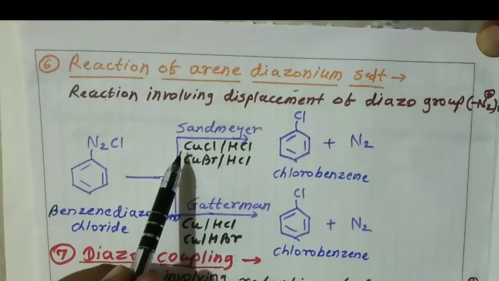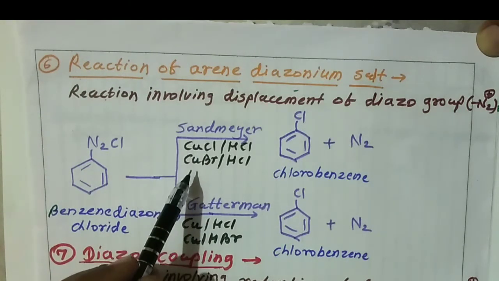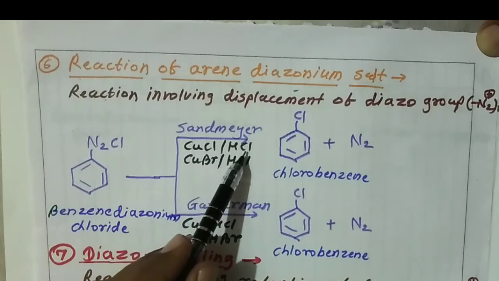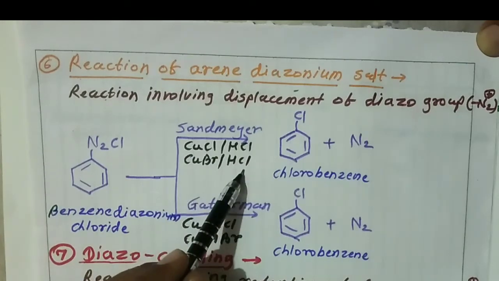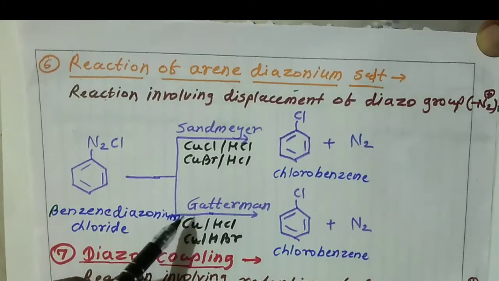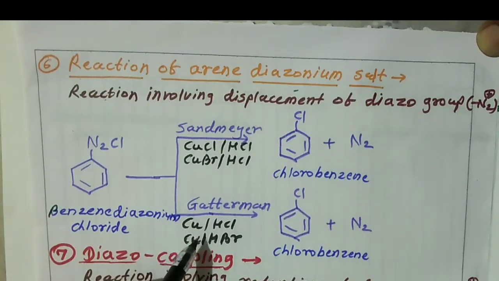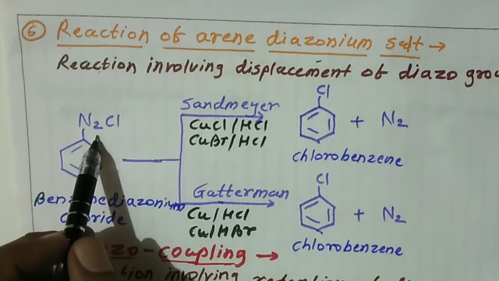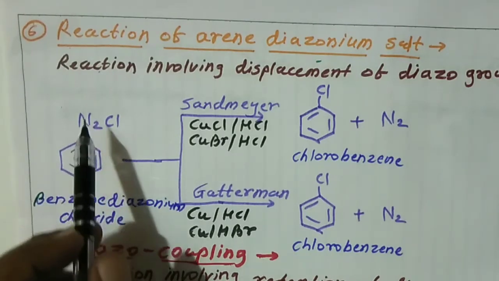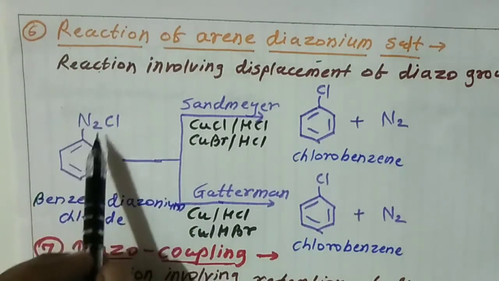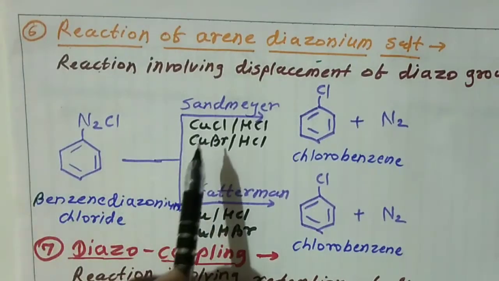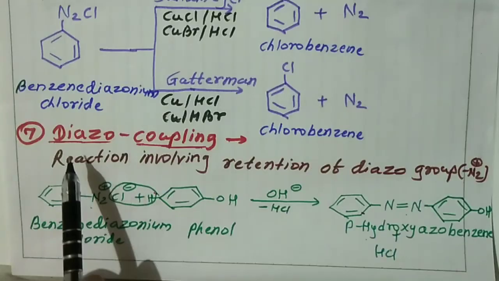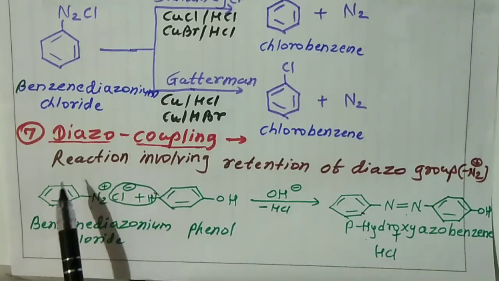In the Sandmeyer reaction, we use the reagent copper chloride and HCl or copper bromide and HBr, and in the Gattermann reaction, we use copper powder plus HCl or copper powder plus HBr. In both reactions, there is displacement of the diazo group. Last reaction is the diazo coupling reaction, friends.